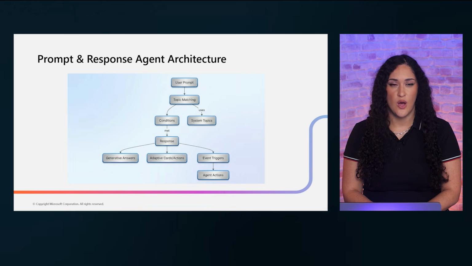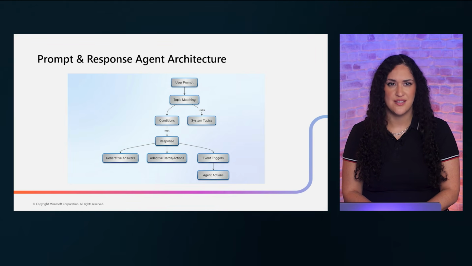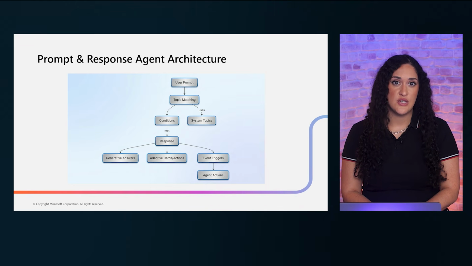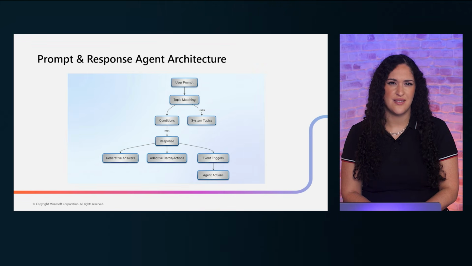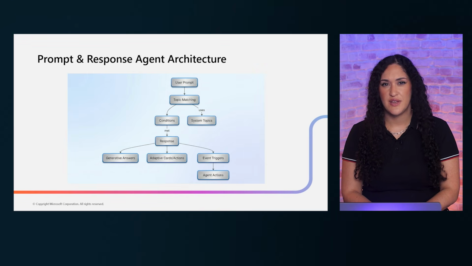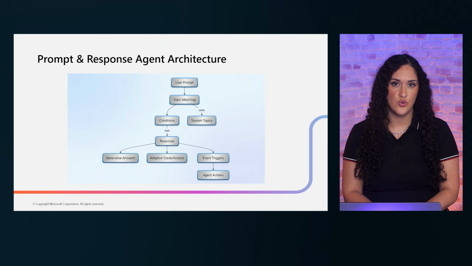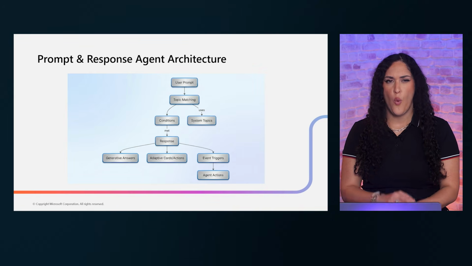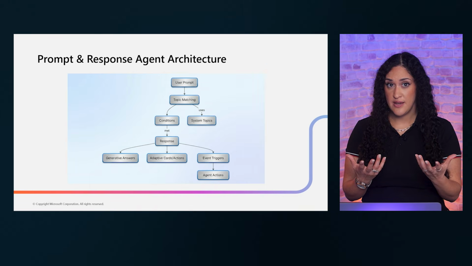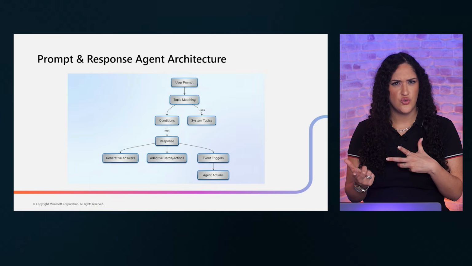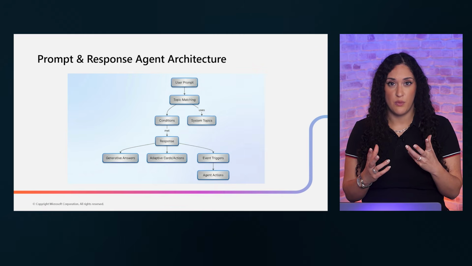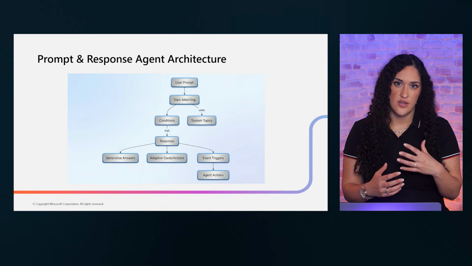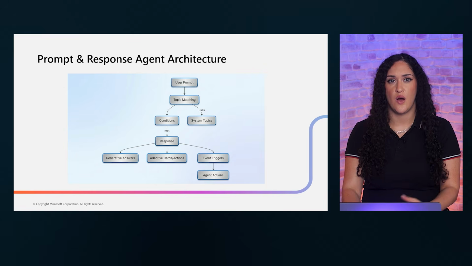This diagram shows how a prompt and response agent works as a complete system. Understanding how NLU, or natural language understanding, topics, conditions, and triggers work together is essential for troubleshooting. The best practice here: when a conversation goes wrong, use this architecture as your diagnostic framework. Was intent identified correctly? Did the right topic match? Did conditions evaluate properly? Systematic diagnosis using this model saves hours of debugging.